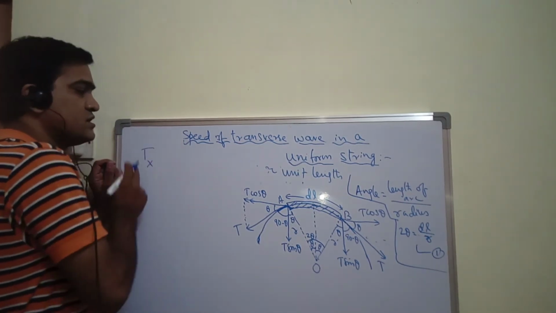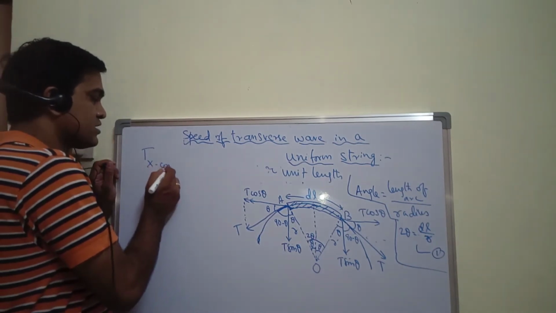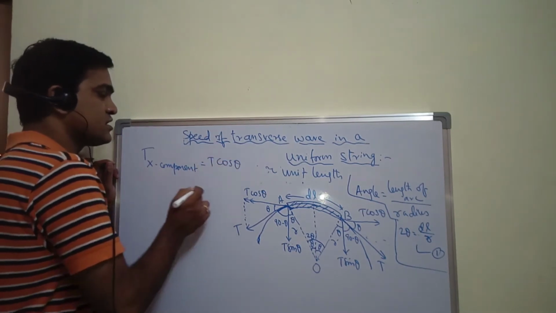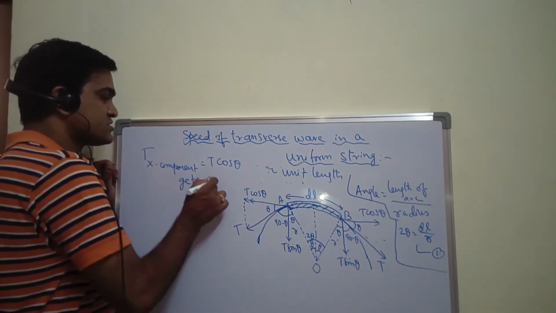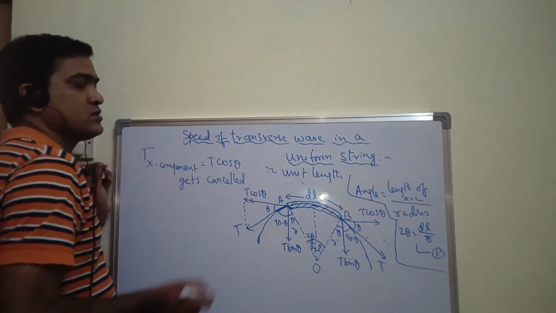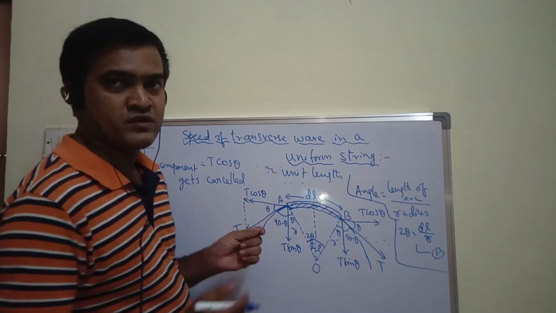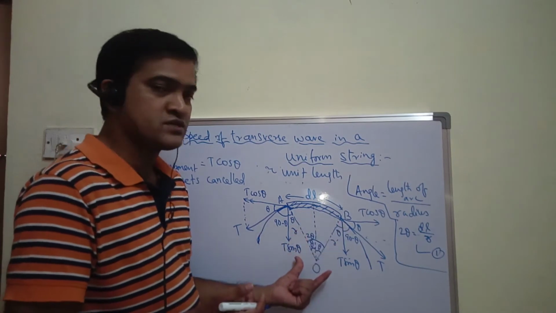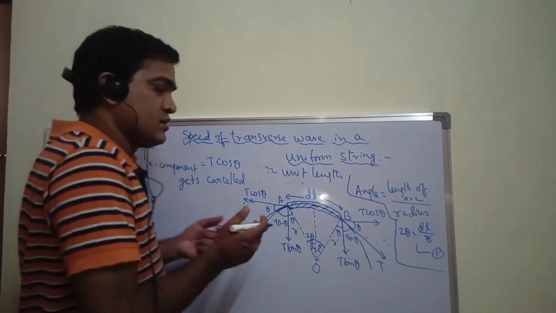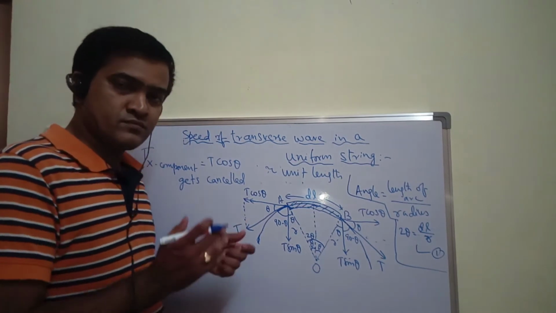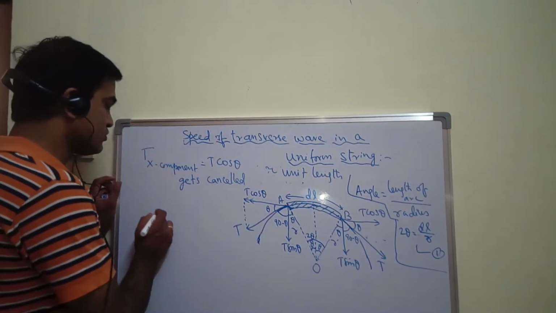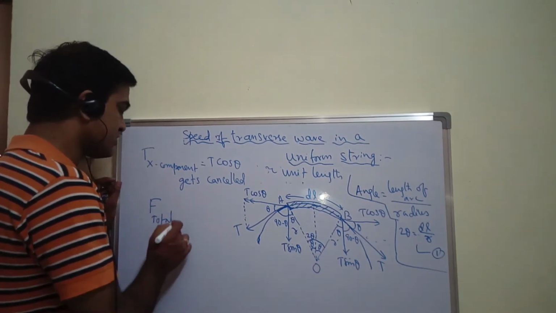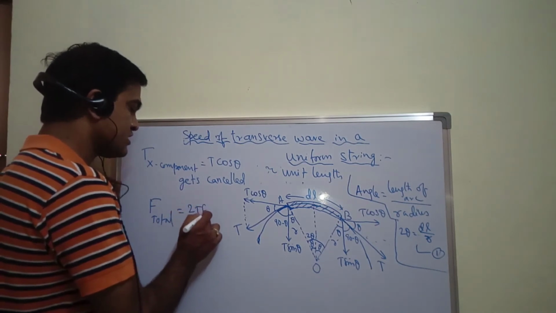Tx, that is the tension along the x component, is equal to T cos theta, which gets cancelled because these two T cos thetas are equal in magnitude but opposite in direction, whereas the T sin thetas are both acting downwards, so the total downward or perpendicular component of tension will be 2T sin theta. Let me take that as the total force in the downward direction, which is nothing but 2T sin theta.